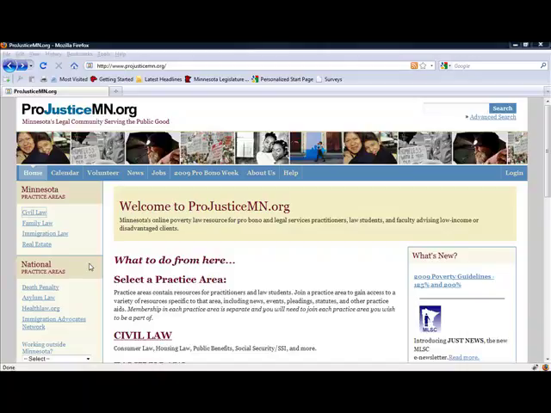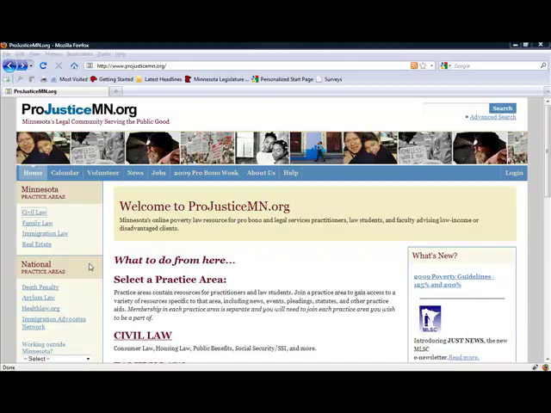Before we begin, please note that in order to access most ProJustice resources, you will need to be a member of the website. There is no fee for membership, but you must be approved. Membership is open to pro bono and legal services attorneys for their work on behalf of low-income clients.